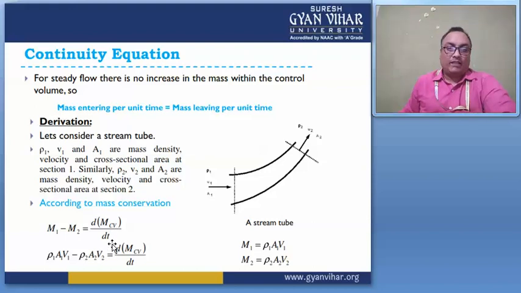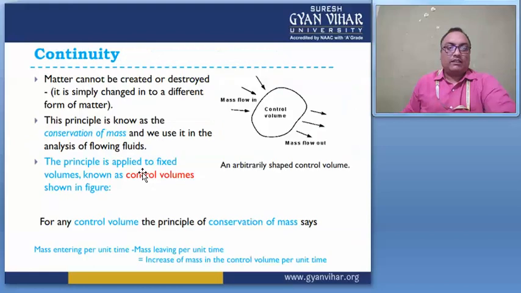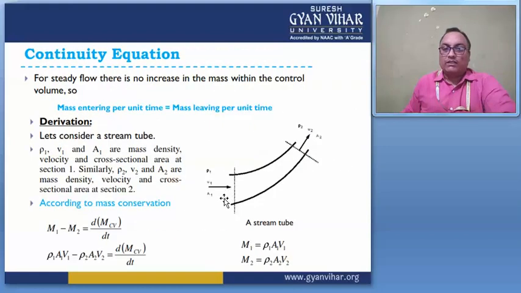What is the value of m1? This is m equal to rho A V at this section. This is the m1 section and this is the m2 section. So rho 1 A1 V1 minus rho 2 A2 V2 is equal to dm_cv divided by dt.